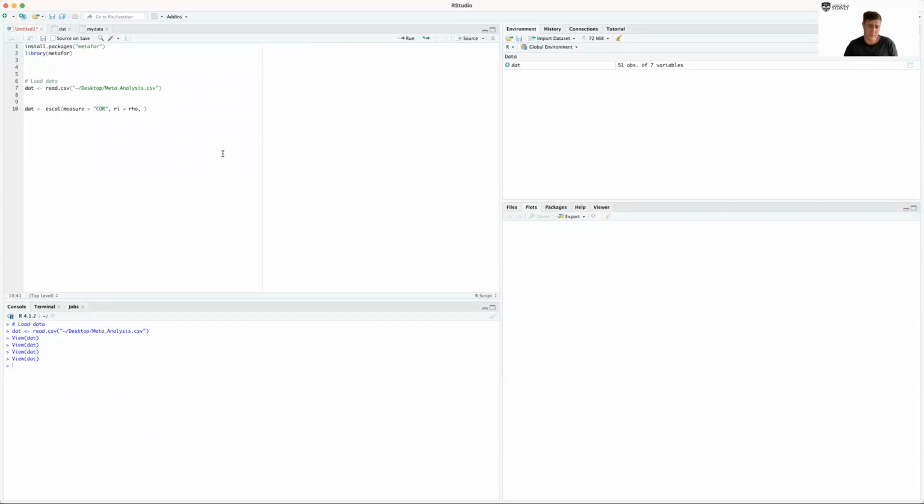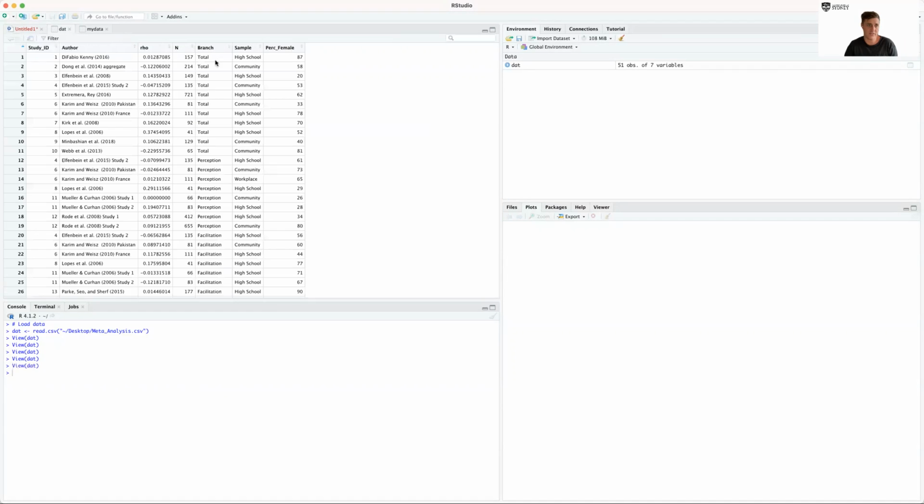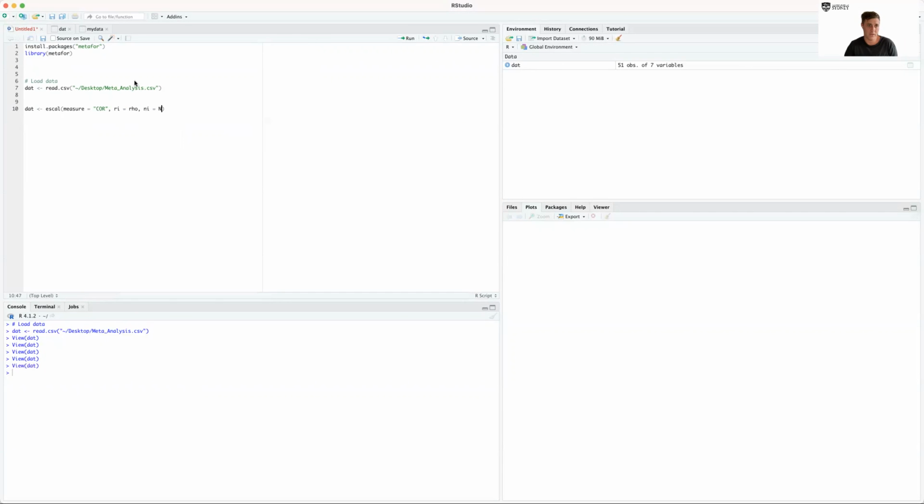The other thing we need to give it is the sample size. So that is ni, the sample size n of the ith effect size, and that is this column here, just called n. We need to tell it where to look, so the data is in this data frame up here called dat.